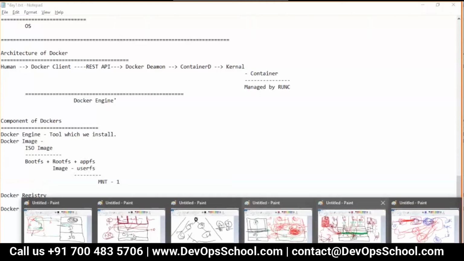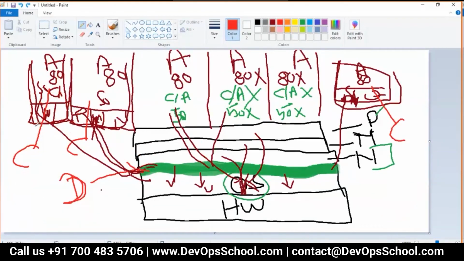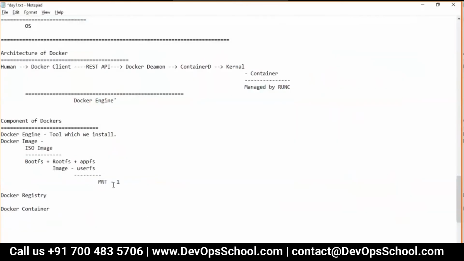Each user gets their own mount, but this user mount is the file system, user file system.